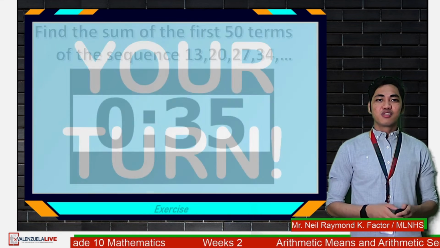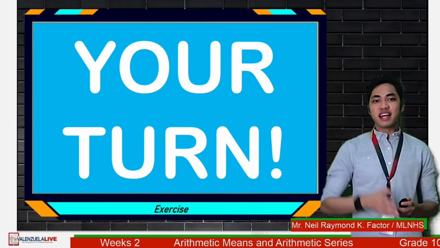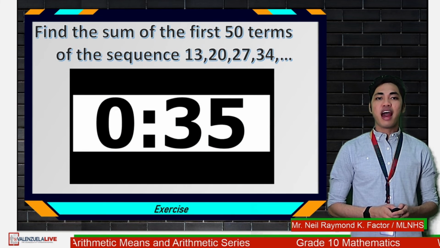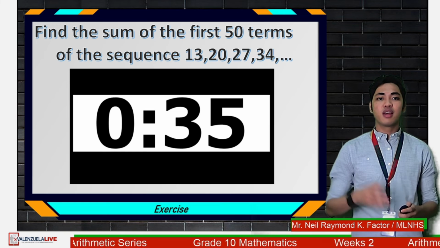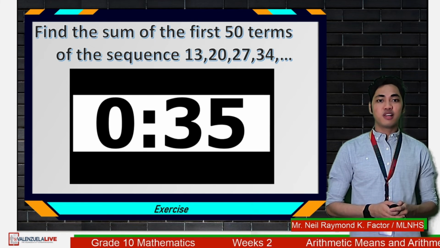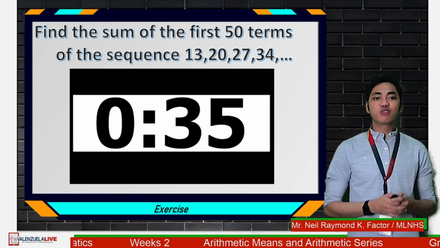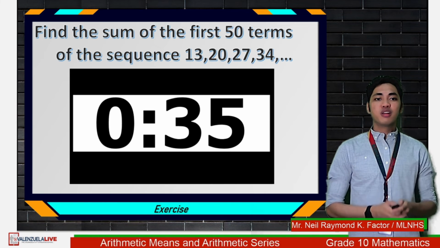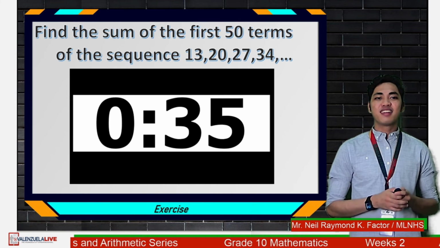Okay? So it's your turn now, my dear students. I will be giving you 35 seconds to try and answer our next given. Find the sum of the first 50 terms of the sequence 13, 20, 27, 34, and so on and so forth. Again, find the sum of the first 50 terms of the sequence 13, 20, 27, 34, and so on and so forth. Your 35 seconds starts now.